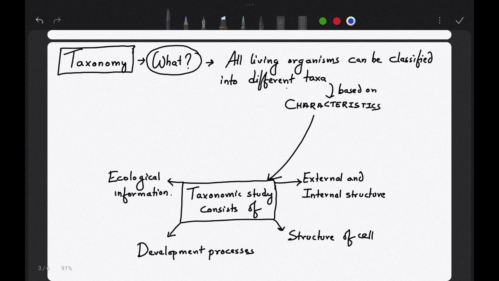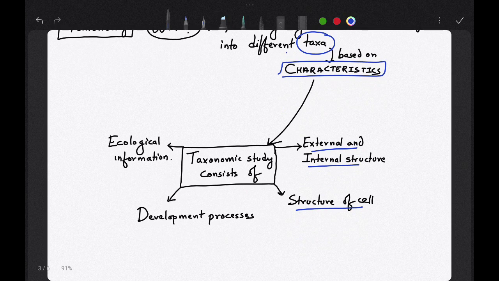Now our next topic is taxonomy. It is a process. What is taxonomy? It is a process by which all living organisms can be classified into different taxa. We will learn about taxa next. Now this classification is based on characteristics. Now what are the different types of characteristics? It can be external and internal structure, structure of cell, developmental process, and ecological information.